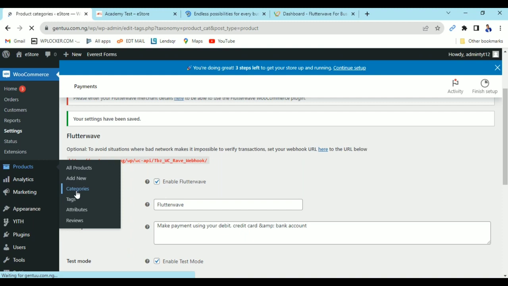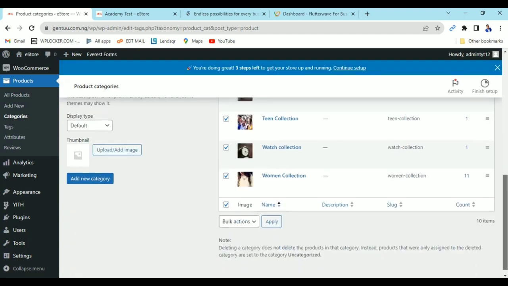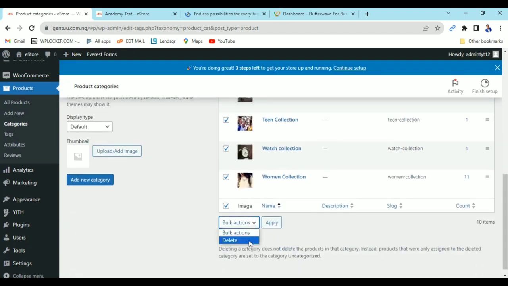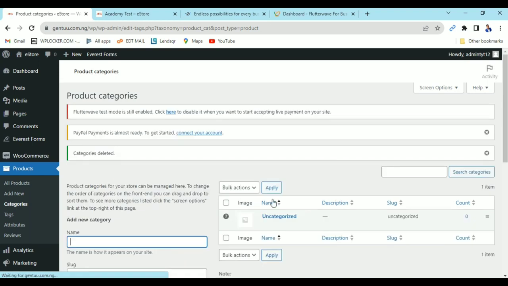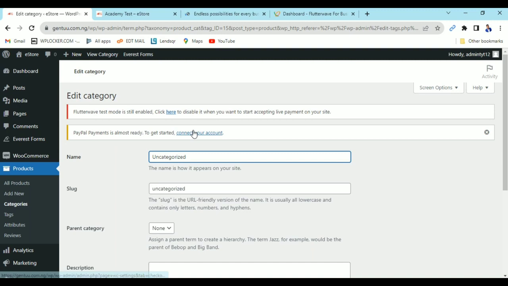Now we have a few categories here that were imported. When I imported the website, those categories came with it. So you can decide to delete whatever we have here, then you set up your own categories. So I'm just going to delete these categories. Now this particular one, uncategorized, you cannot delete it. So what you need to do is use it as one of your categories. Just click on edit.